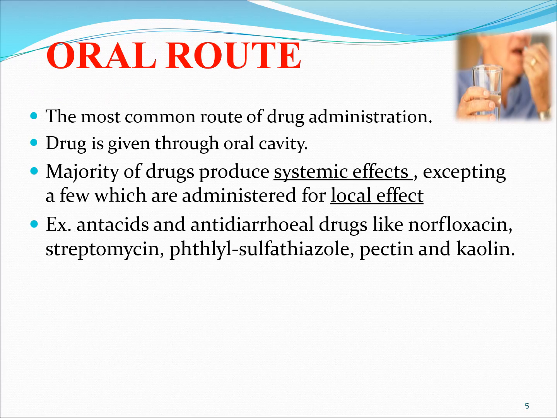First, we are going to discuss the oral route. The most common route of drug administration is the oral route. You can see the picture as an example, like swallowing through the mouth. The drug is given through the oral cavity. The majority of drugs produce systemic effects, except a few which are administered for local effect. Examples: antacids and antidiarrheal drugs like norfloxacin, streptomycin, sulfathiazole, pectin and kaolin. These are a few example drugs given orally.